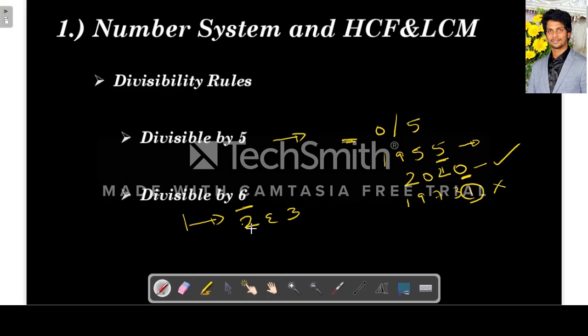That means, as I already told, a number is divisible by 2 if the unit digit is an even number, and a number is divisible by 3 if the sum of digits is a multiple of 3. So if both of these conditions are satisfied, then a number is divisible by 6. So for example, let's take a number